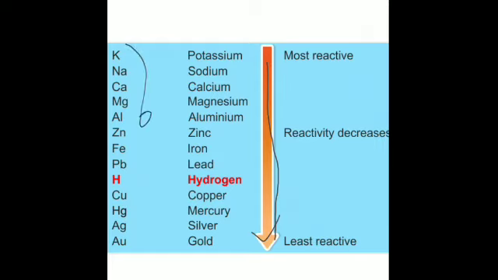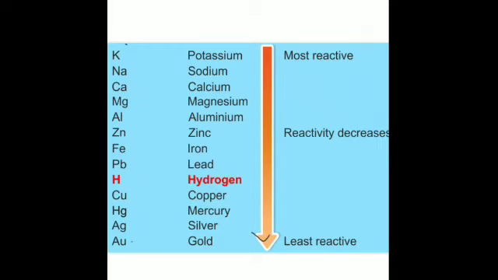All these are metals except the red one, that is hydrogen. Is that clear? This is the reactivity series of metals. Hydrogen is also included in this particular series. As you move from potassium, it is the most reactive. As you move downwards from potassium till gold, the last metal is platinum.